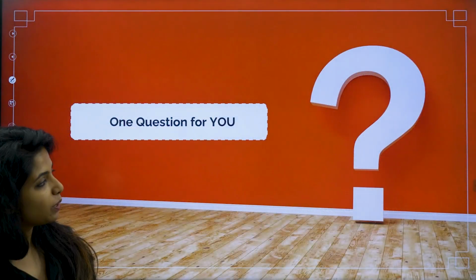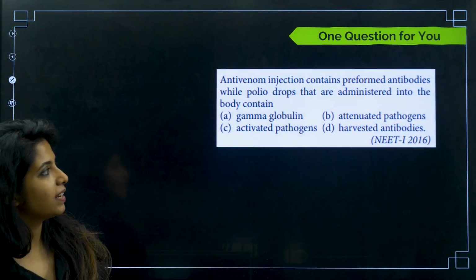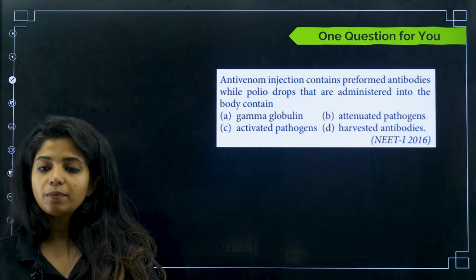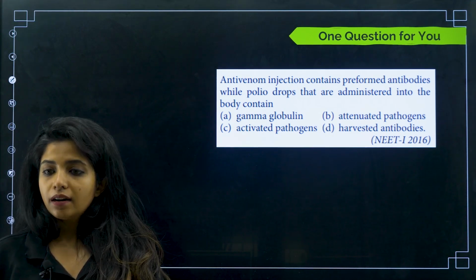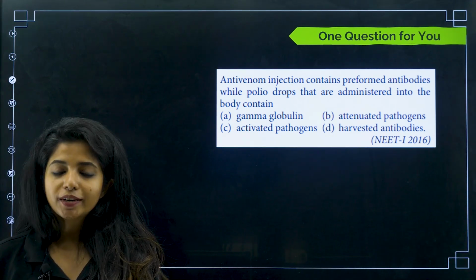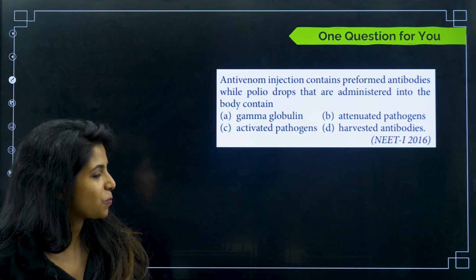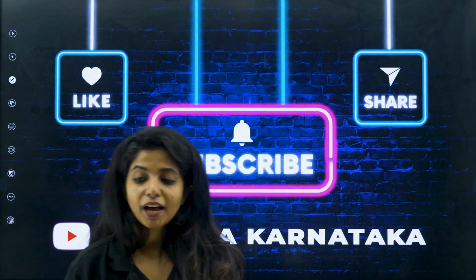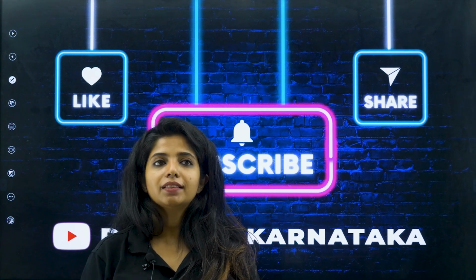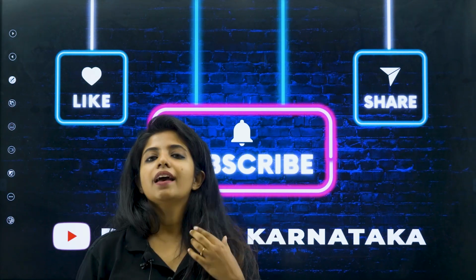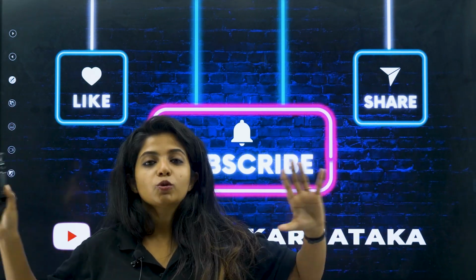One question for you to solve, children. You can take a screenshot of this. Antivenom injections contain preformed antibodies, while polio drops that are administered into the body contain what? NEET 2016 question. And with this, we complete the topic. I hope that you read and understand the whole concept from your NCERT and then you try to solve the questions. And I hope that the whole thing that I explained was very clear to you.